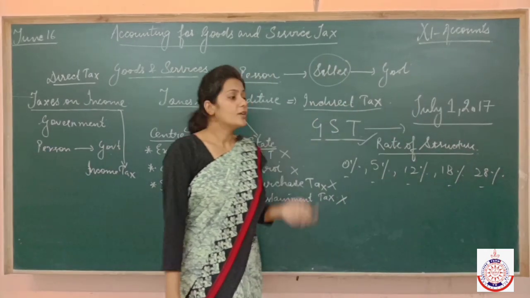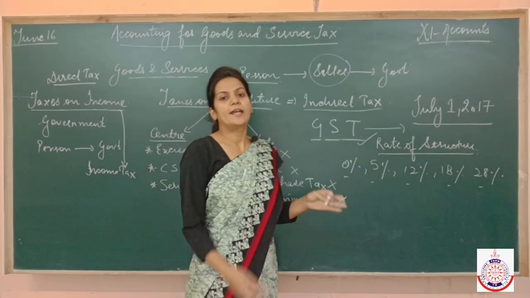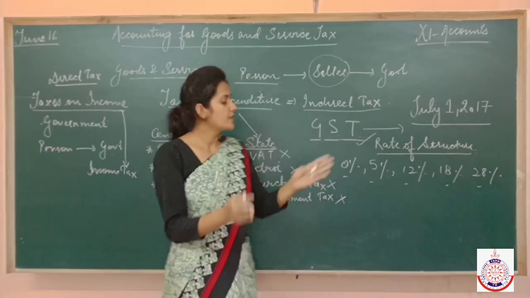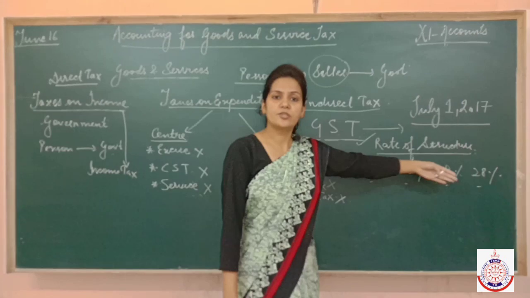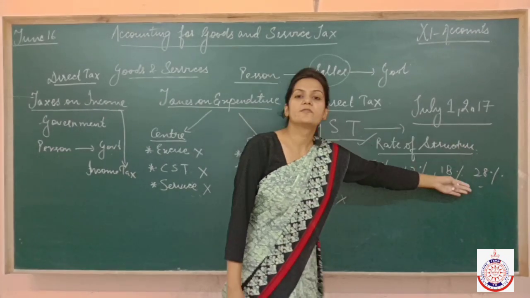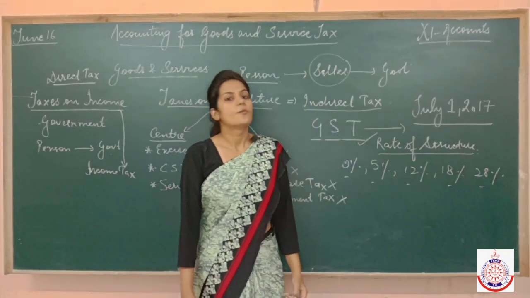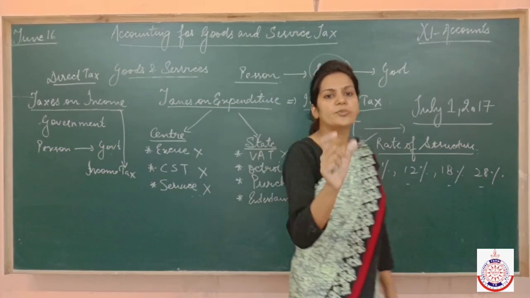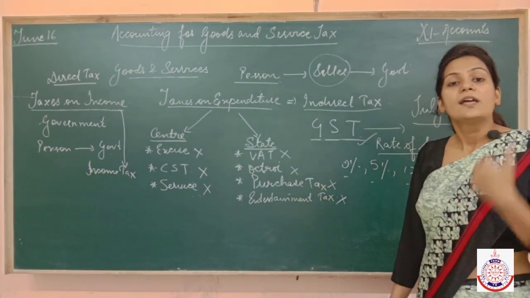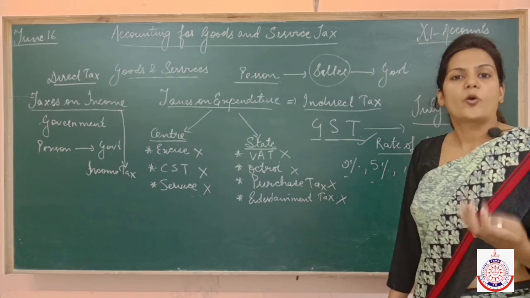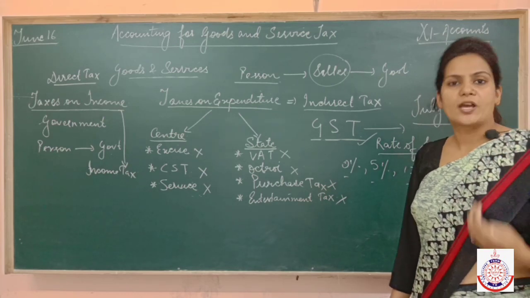Fine. Now the government has to decide on what type of goods and services 0% should be charged, on what goods and services 18% should be charged, and on what goods and services 28% is charged. Because we can't keep the same rate on all the commodities. It depends upon the need or the importance of the commodity before charging the GST.